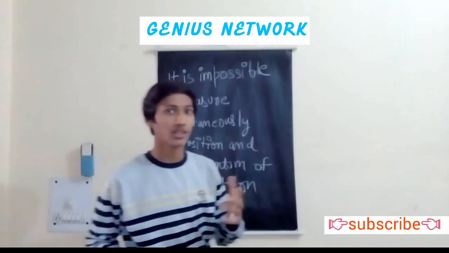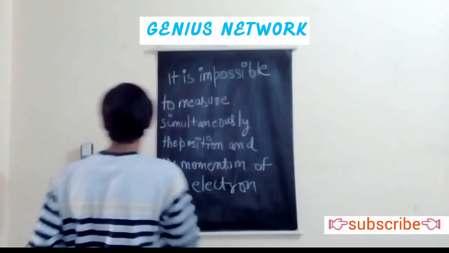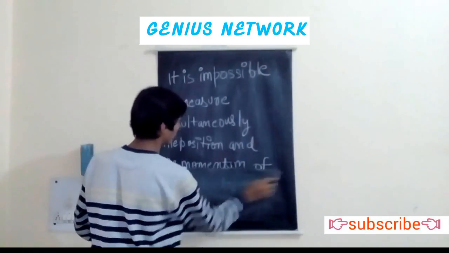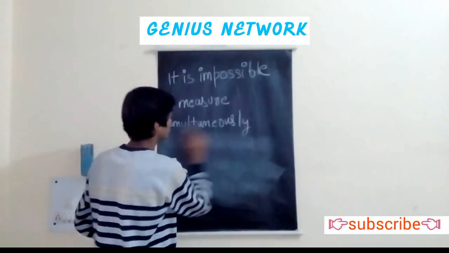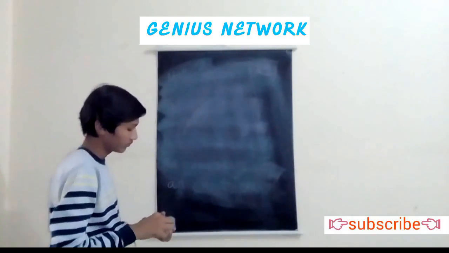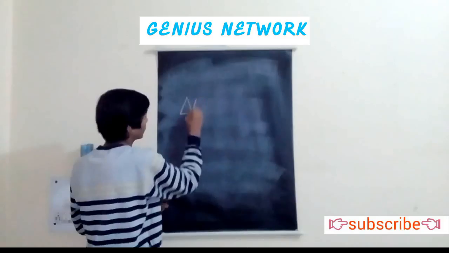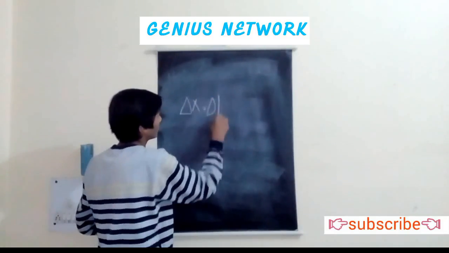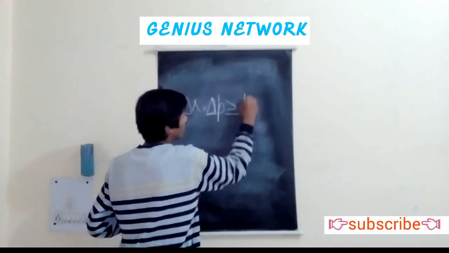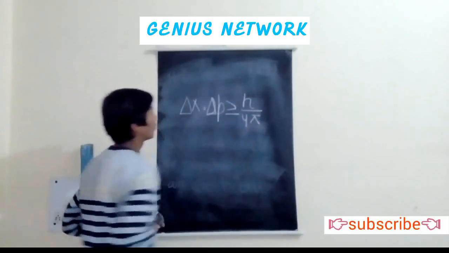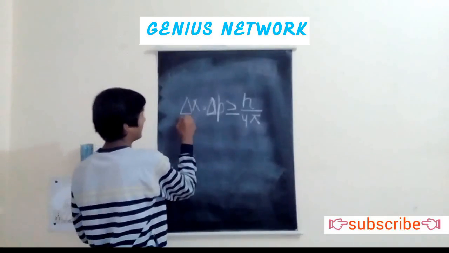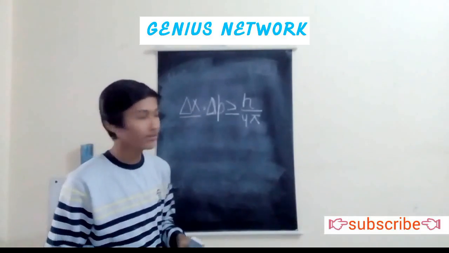Now here is the mathematical expression which is given by Werner Heisenberg. Let's study about it. Delta x here is the uncertainty in the position.